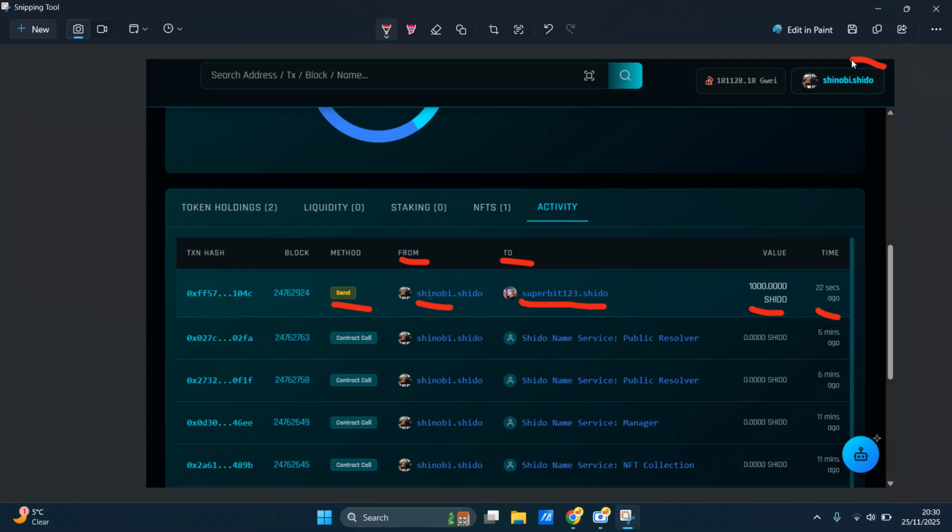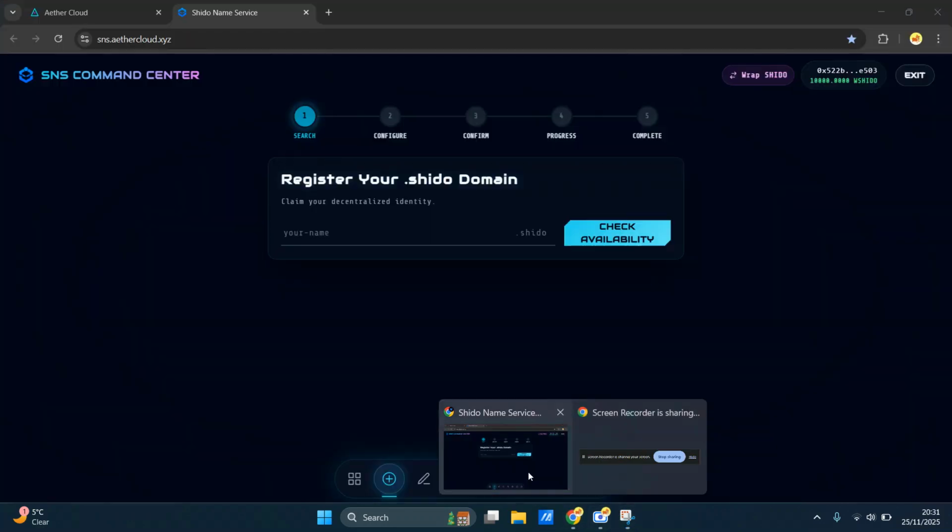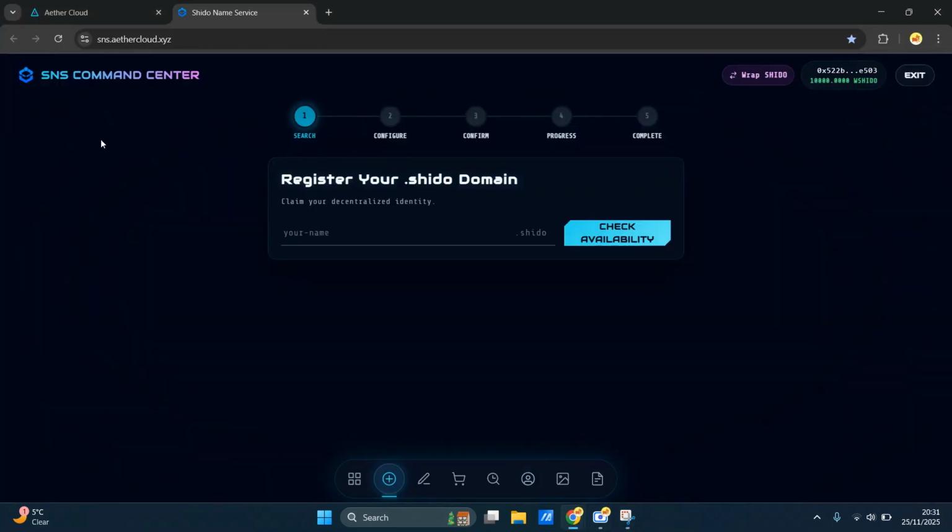And over here, you see my profile, which I'll get into later on, gas fees, and there's tons of stuff going on in here. And over here, you can see the NFT. I really like this, and I think you guys are going to like this. It's actually made it a lot easier. But in order to get all of this juicy stuff going on, you first have to go through the Shido Name Service command center.